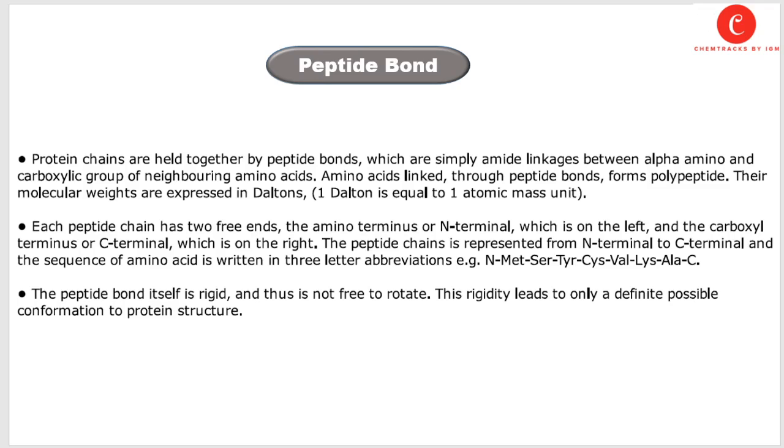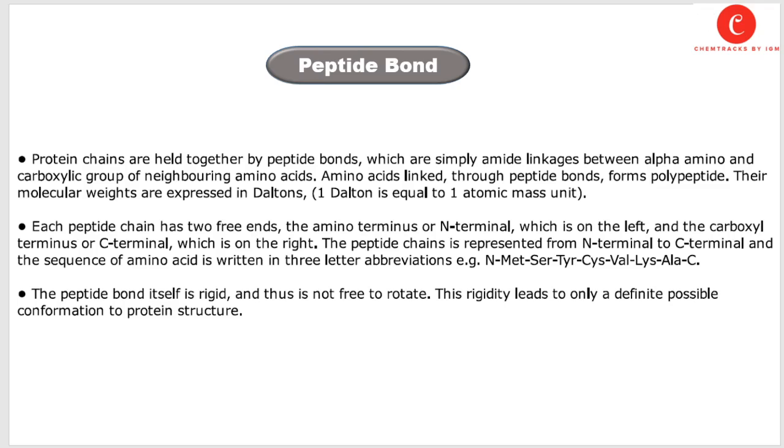Peptide bond. Basically, protein chains are held together by peptide bonds, which are simply amide linkages between the carboxylic group of one alpha amino acid and the amino group of a neighboring amino acid. It means a peptide bond is basically a bond between an amino and a carboxylic group of two neighboring amino acids. Amino acids linked through peptide bonds form a polypeptide. Their molecular weights are expressed in Dalton, and 1 Dalton is equal to 1 AMU or atomic mass unit.